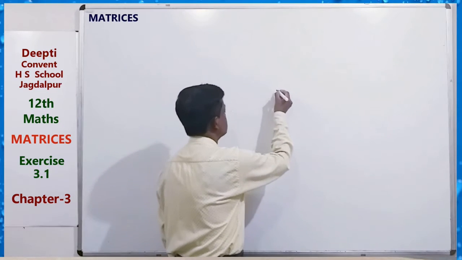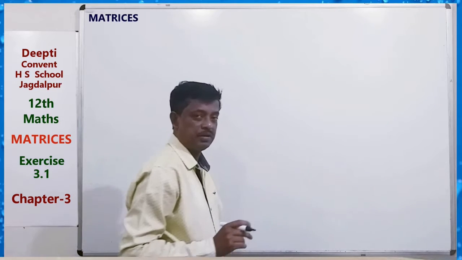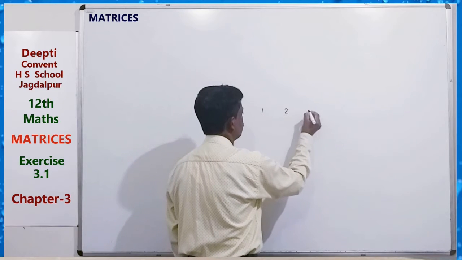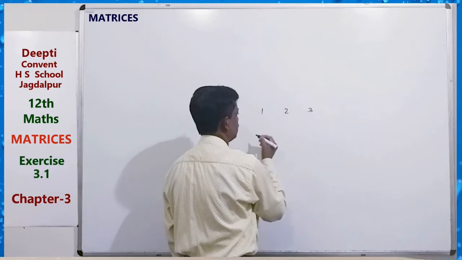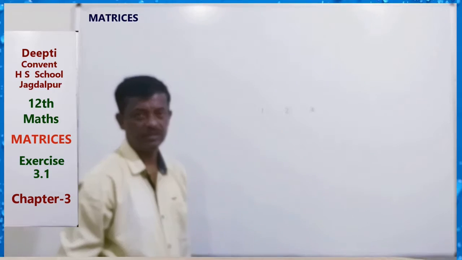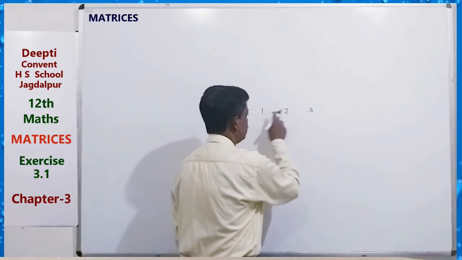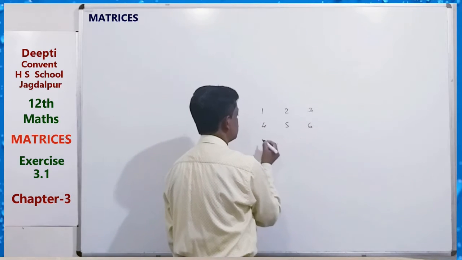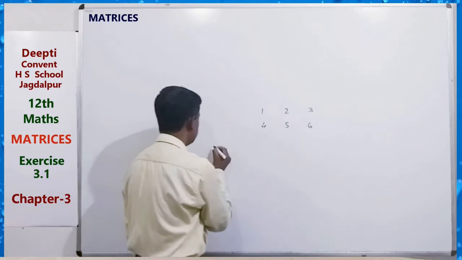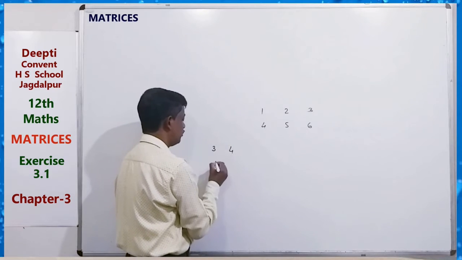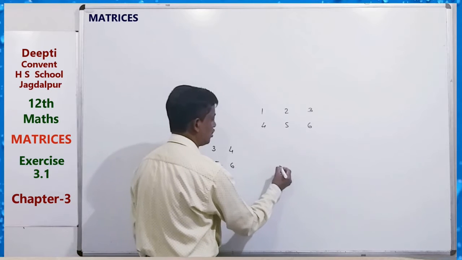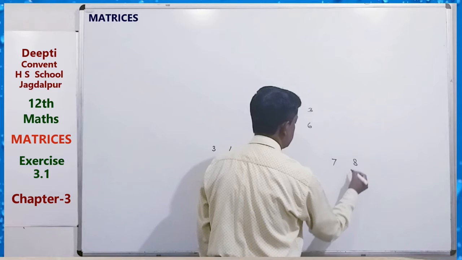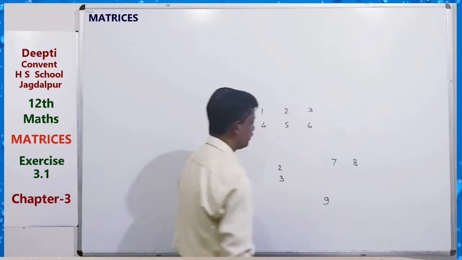Just see, for example, suppose 1, 2, 3. We write these 3 numbers, and also 4, 5, 6, or 3, 4, 5, 6, or 2, 3, or 7, 8, or only 9.